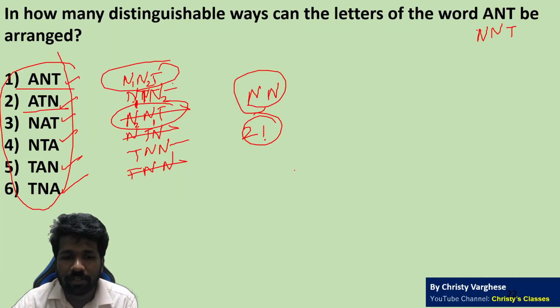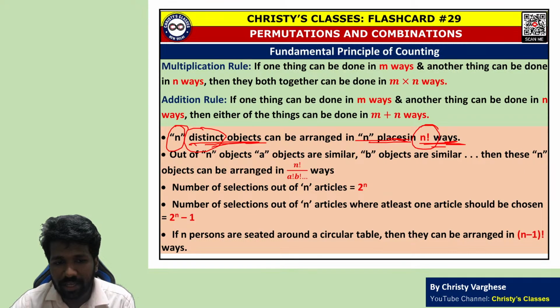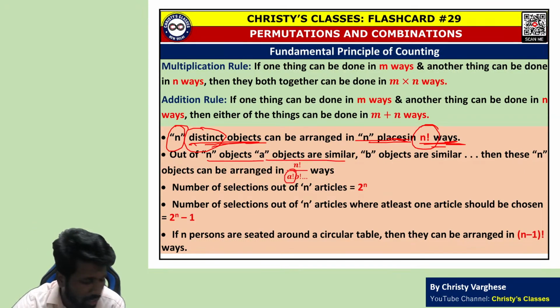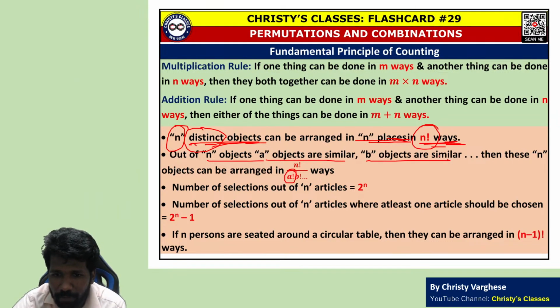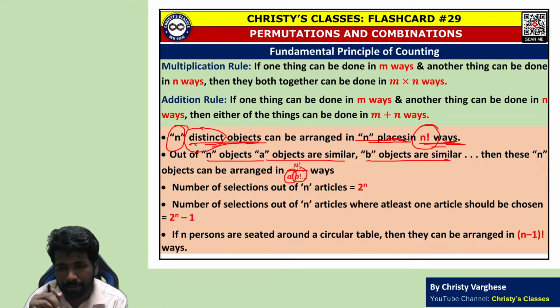All of you understood this theory? Please respond. Or in general, we can say, out of n objects, A objects are similar, then you have to divide by A factorial. Another B objects are similar, then you have to divide by B factorial, and so on.